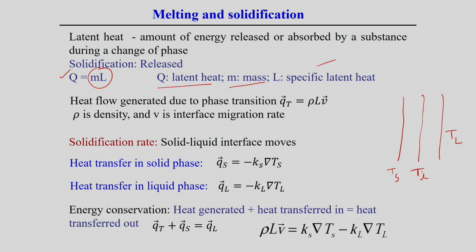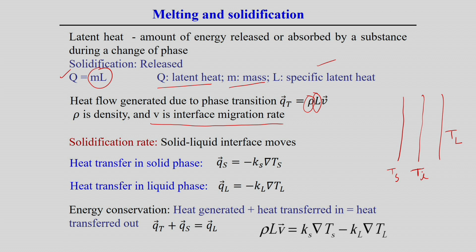Heat flow is generated due to the phase transition. The total heat flow during the phase transition is rho L V, where rho is the density, L is the latent heat, and V is the interface migration rate. That velocity tells us how fast the solidification front moves.